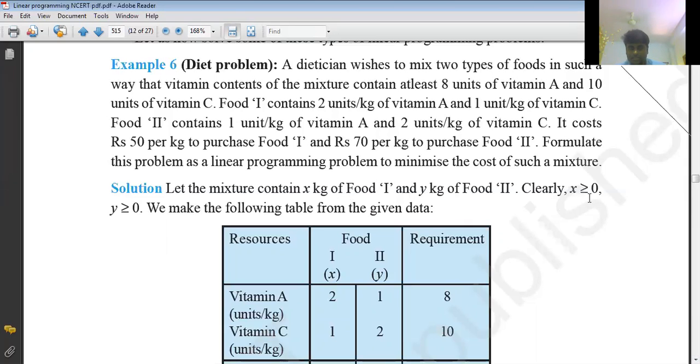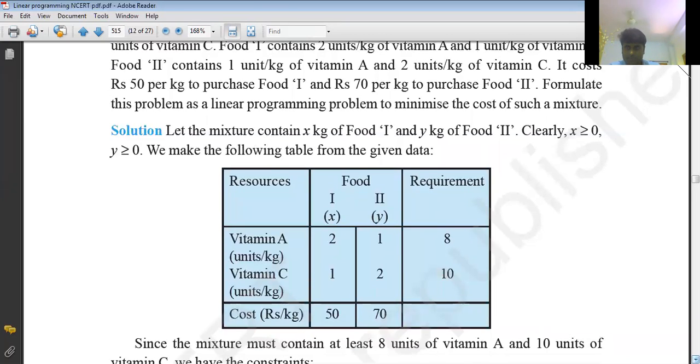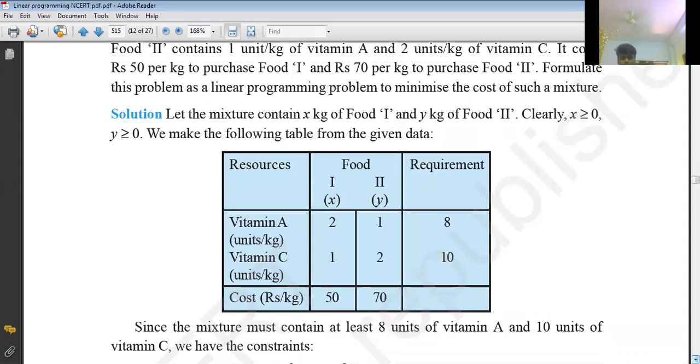Clearly x greater than or equal to 0 and y greater than or equal to 0, because x, y represent some number of kgs of food 1 and food 2, so they cannot be negative. So x greater than or equal to 0 and y greater than or equal to 0 is compulsory. By default, we'll write those inequalities, and the graph is going to be obtained in the first quadrant. That is also one of the reasons.